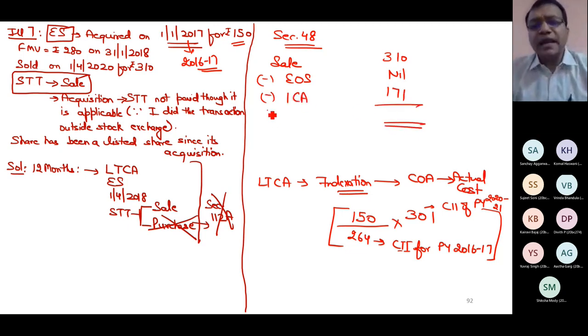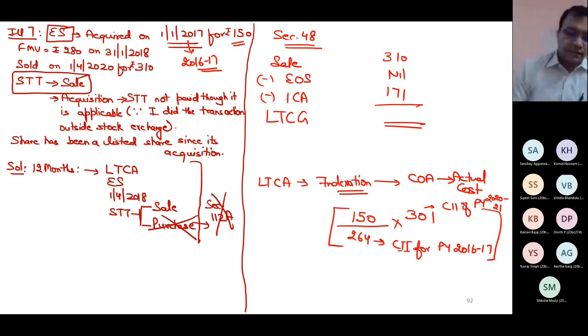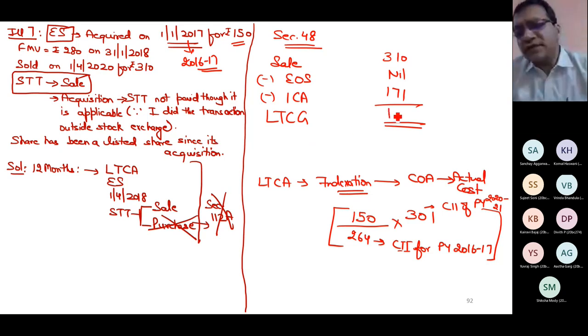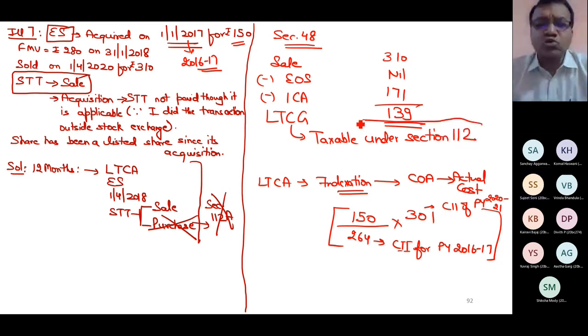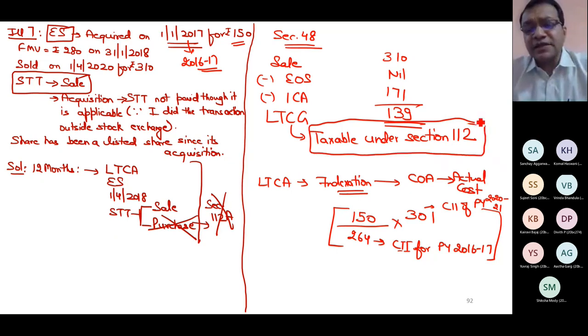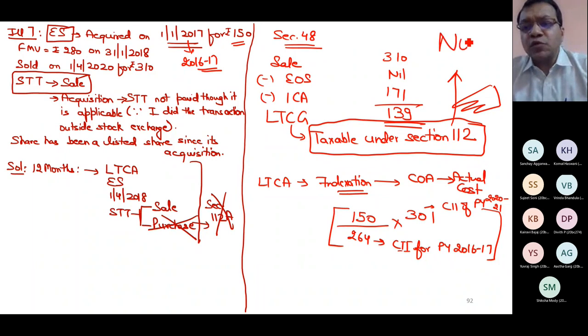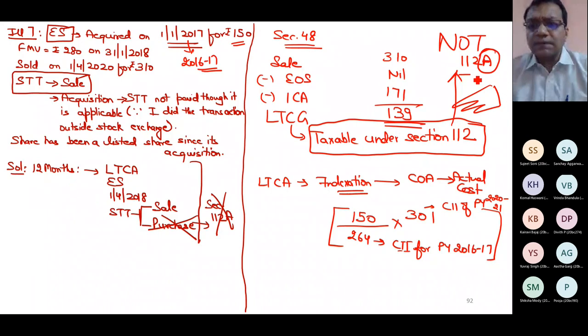So I have my normal LTCG, which is 139. And can you tell me this normal LTCG is taxable under which section? Under which section is it taxable? The 112. 112, because there are only two sections of LTCG taxability, either 112A or 112. It is 112, not 112A. This word you must not forget.